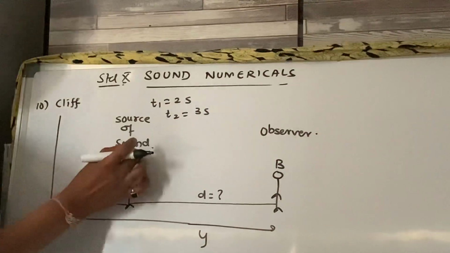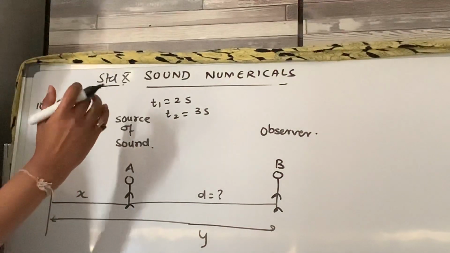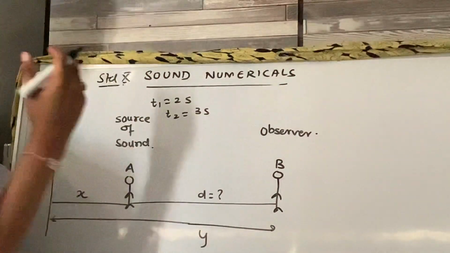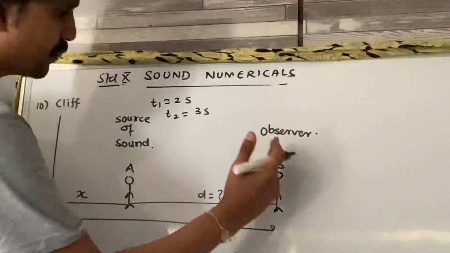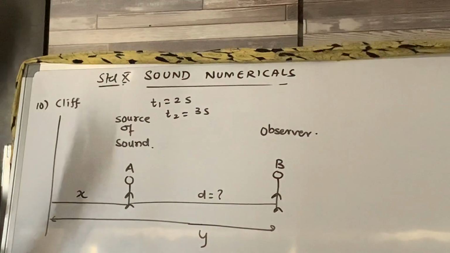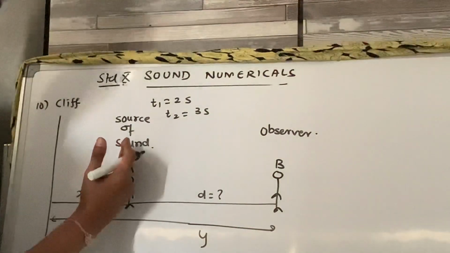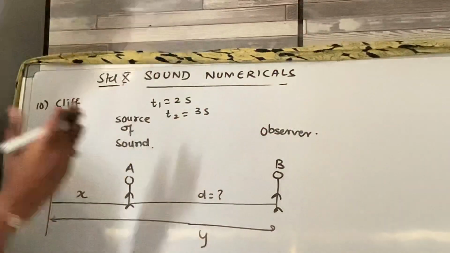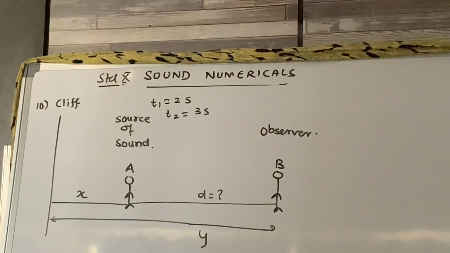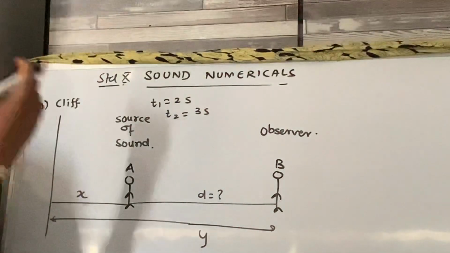Sound is produced by A, and two sounds are heard by B. The first sound will be a direct sound without echo, and the second sound goes from A to the cliff and from the cliff again comes back to B. That is the second time. Obviously the first time, T1, being the shortest, will be the direct sound.